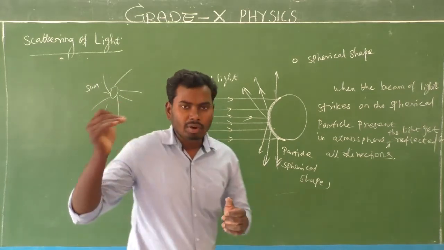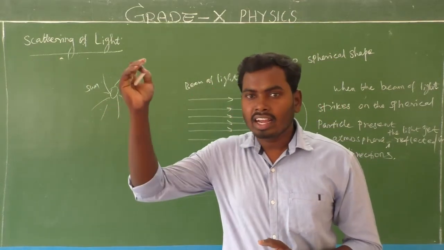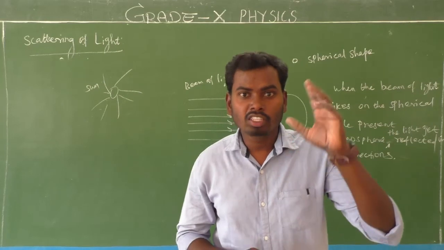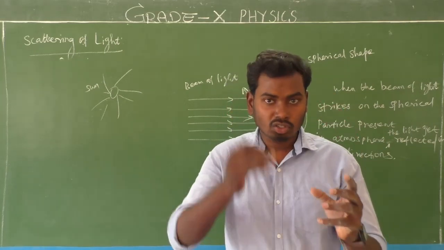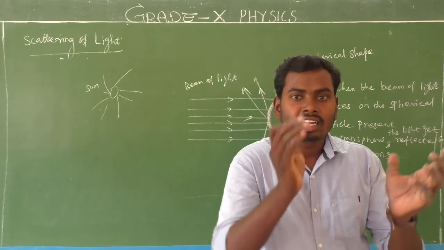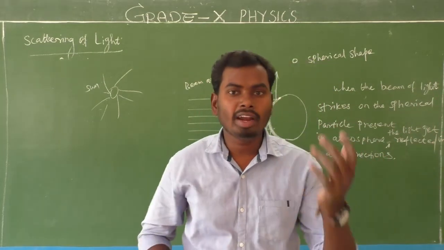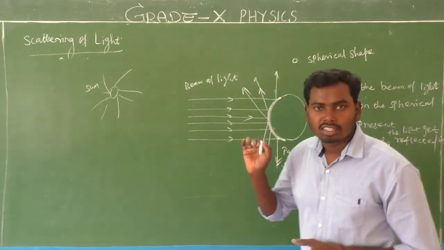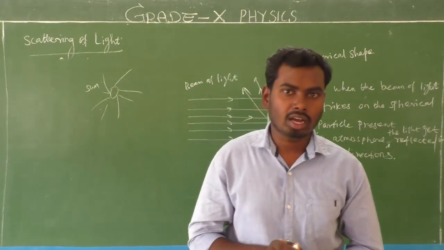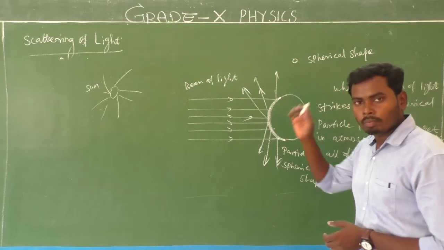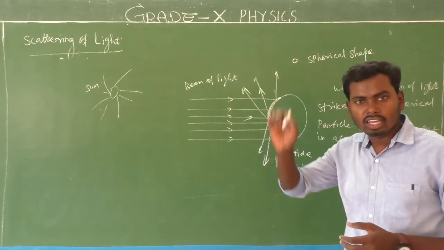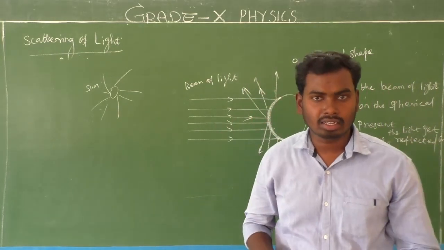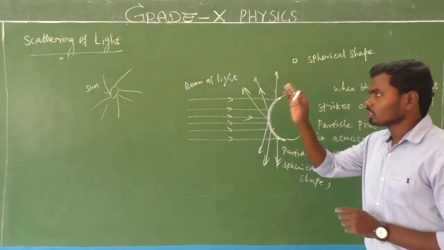So whenever sunlight enters the atmosphere, it falls on every single particle present in the atmosphere. Next, what will happen? It strikes the surface of the particle and gets reflected in so many directions, random directions. That process is called scattering of light. It's a very simple concept. Try to understand it, because here the particle shape is not a plain surface, it is a curved surface. That is the reason why, after reflection, the light rays are reflected in all directions. Is it clear? So this process is called scattering of light.